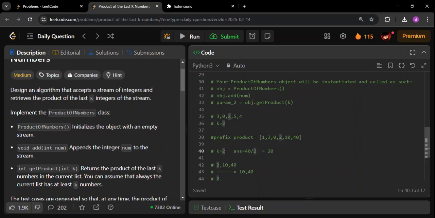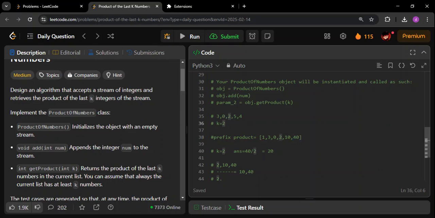Okay, now let us say k is equal to 2. It's a very simple case. What is k equal to 2? We need the product of the last two numbers. How to do that? We're using our data structure in O of 1 approach. See here, the last number that we are going to see is basically the product of all the numbers that we have seen before. Obviously there are some edge cases like the 0, but if you have no zeros in your stream, that means the last number that you are seeing, at this point, is going to be the product of all the numbers we have seen before that. Okay, as simple as that, right?